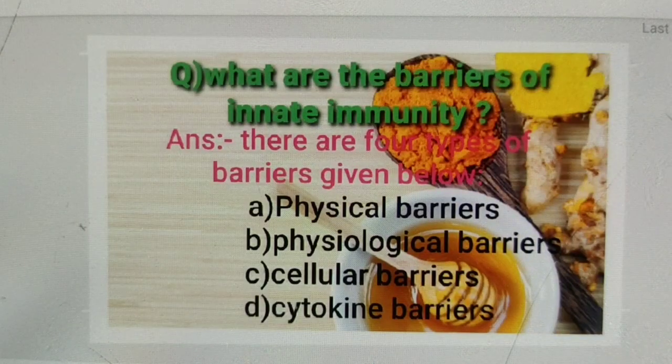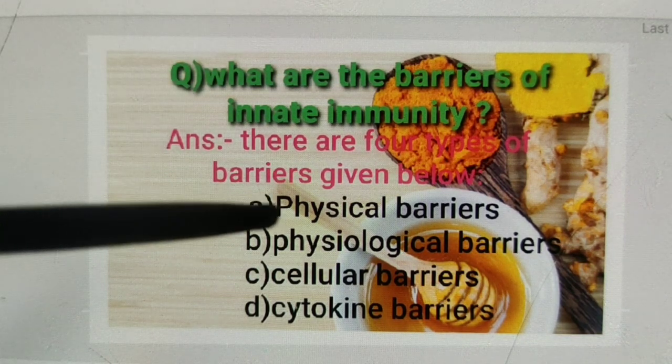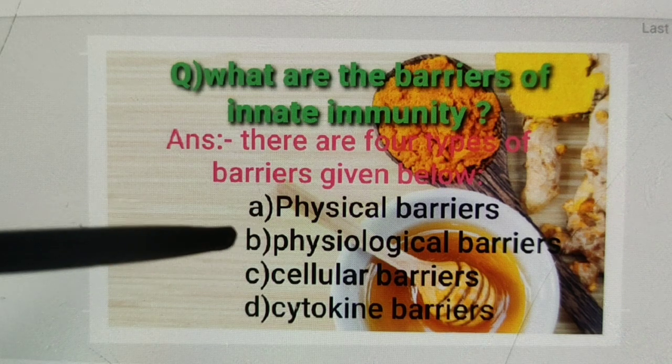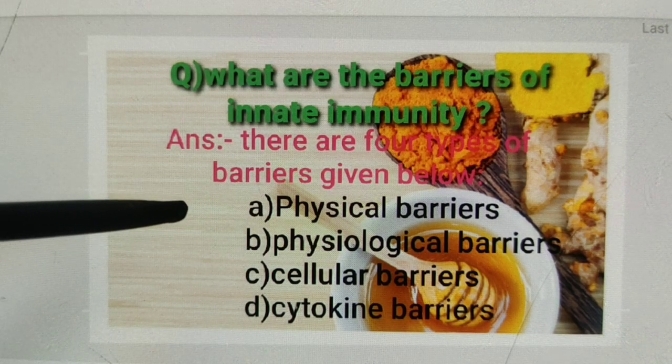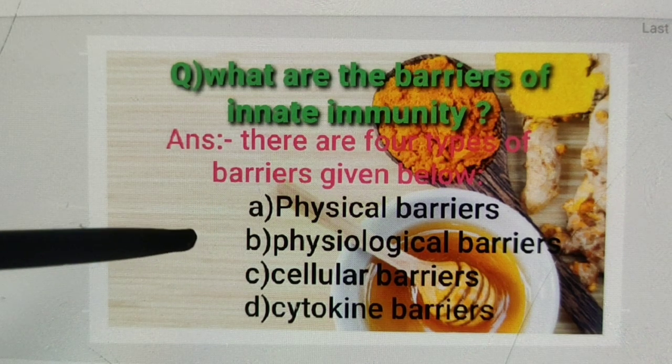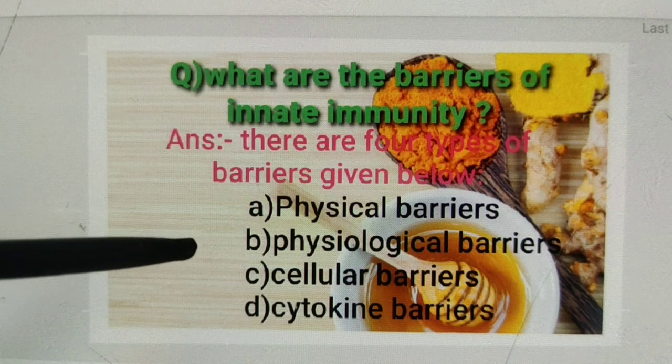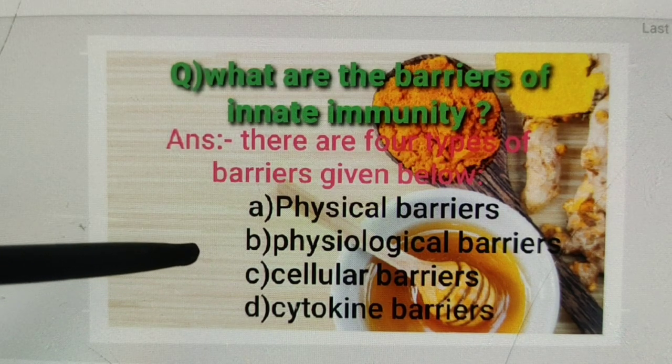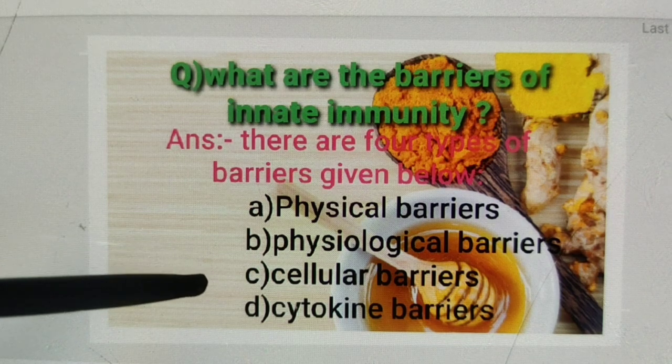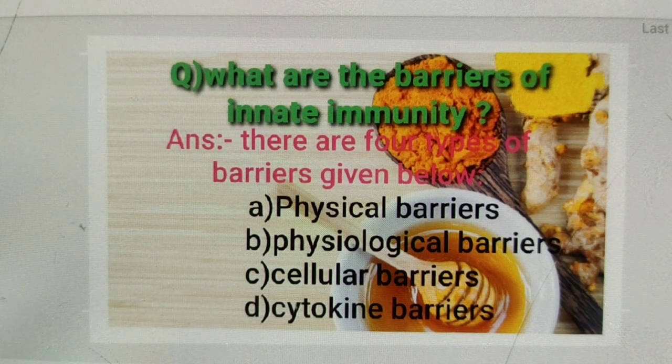There are 4 barriers given below. Number 1, physical barriers. Number 2, physiological barriers. Number 3, cellular barriers. Number 4, cytokine barriers.